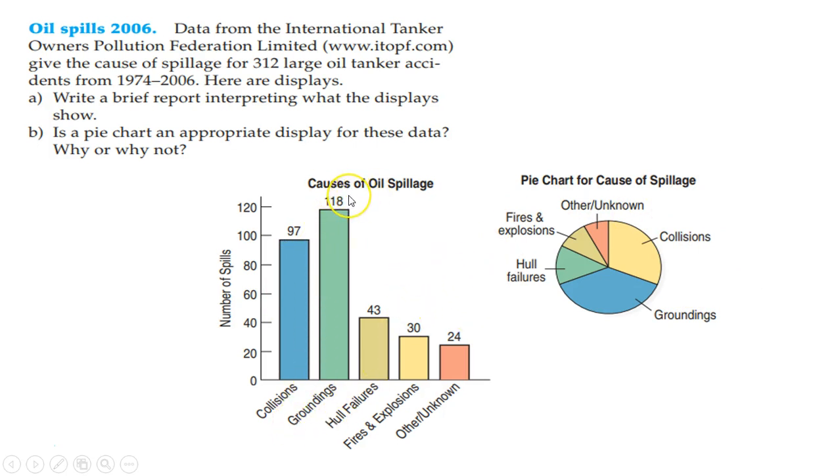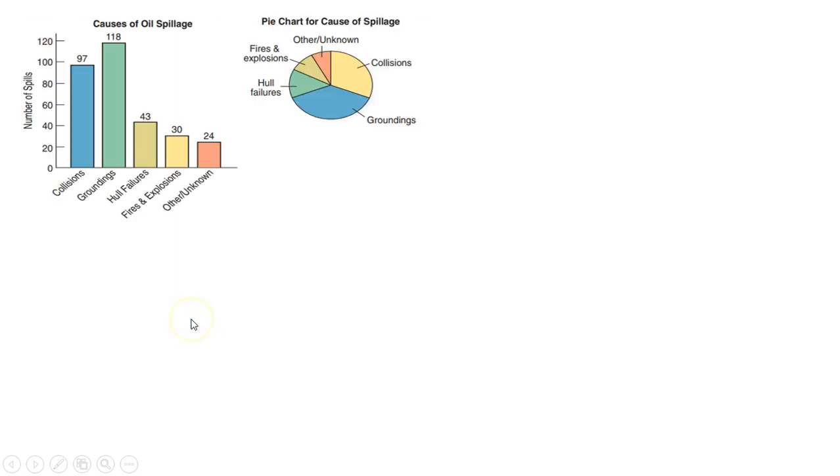Groundings, causes of oil spills. We have number of spills, 118 of them were caused by grounding, over here. And then collisions are the next highest. I don't know why the color coding system changed between them, but it seemed to. I think they're supposed to represent the same thing, but it looks like collisions and groundings are the most frequent causes when you're looking at this.